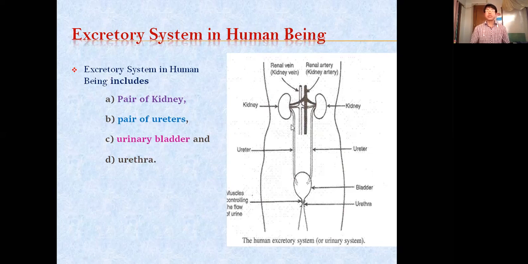And the different names, again I'm repeating: a pair of kidneys, the left kidney and the right kidney. Two pipes come out of the two kidneys, which we call the ureters, the left ureter and the right ureter. This ureter joins with the urinary bladder. In the urinary bladder, urine remains stored for some time. Then the next is the urethra. Through that urethra, urine goes out.